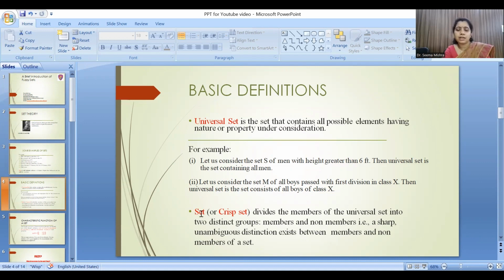So, what is a crisp set or simply a set? A set divides the members of the universal set into two distinct groups, members and non-members. That is, there is a sharp, unambiguous boundary or distinction between members and non-members of a set.